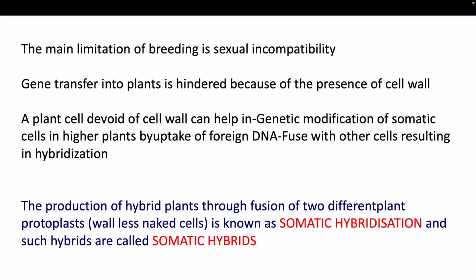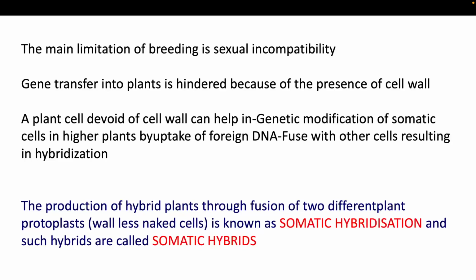We want some resistant types of plants, some plants producing more fruit, some plants which can survive in all kinds of seasons. For that we require plant tissue culture. But in plant tissue culture, there are certain hurdles, and we can't do it under natural conditions. So what are those limitations?